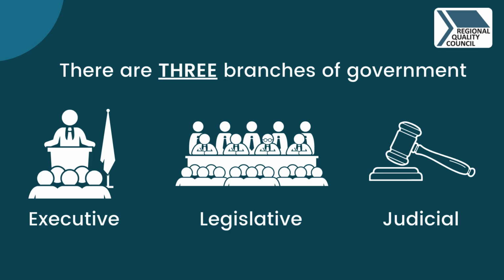In addition to 3 different levels of government, the government is divided into 3 branches: executive, legislative, and judicial. Each branch has a different role. This system helps make sure no one group has too much power.